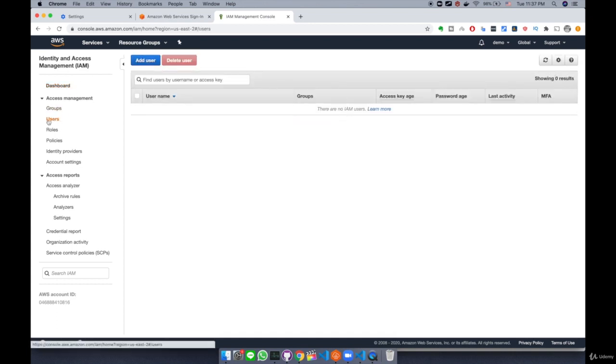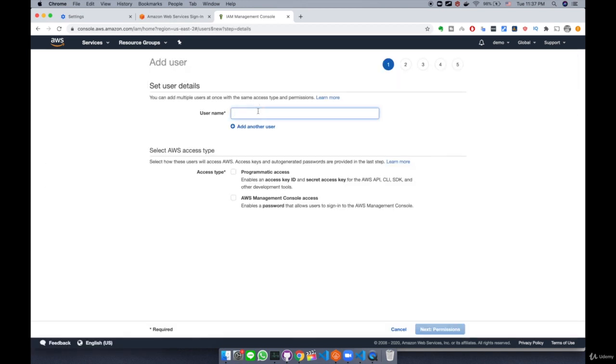So click this Users on the top left corner. And here we see no user because this is a brand new account. So what we're going to do is to click this blue Add user button here. And here we're going to punch in some username for the new AWS IAM user. For demo purposes, I'm going to use eks-demo. And for access type, I'm going to check off programmatic access.